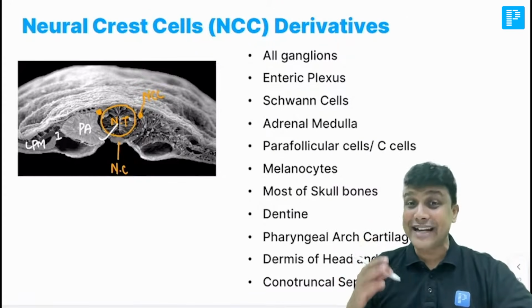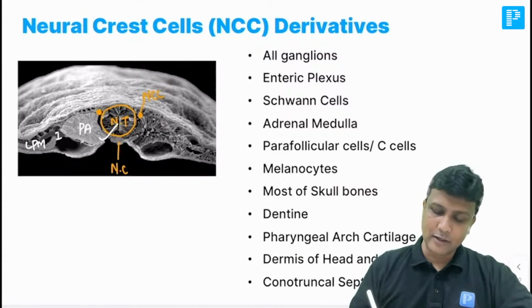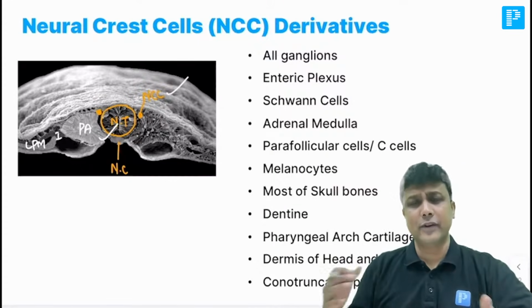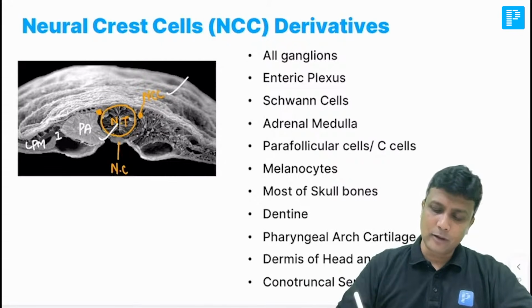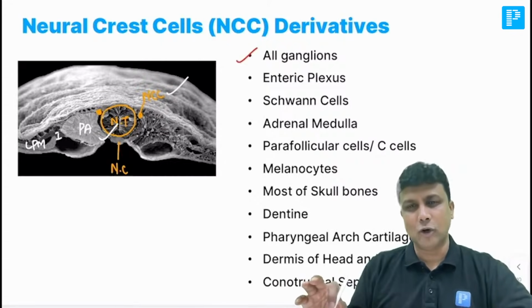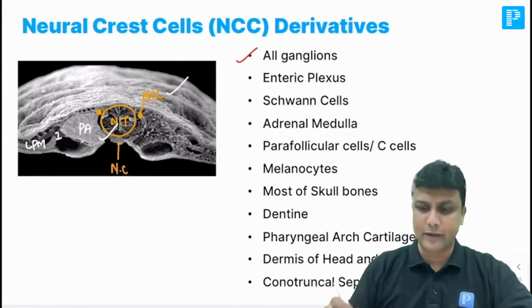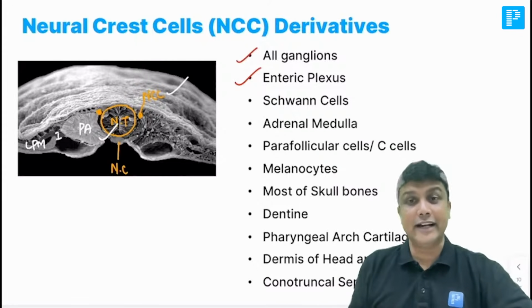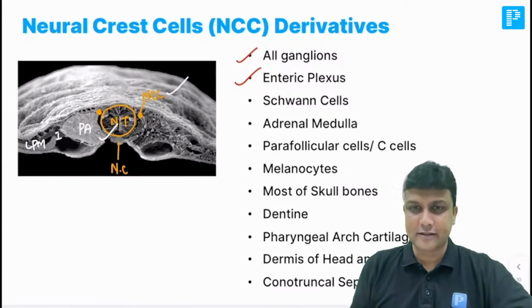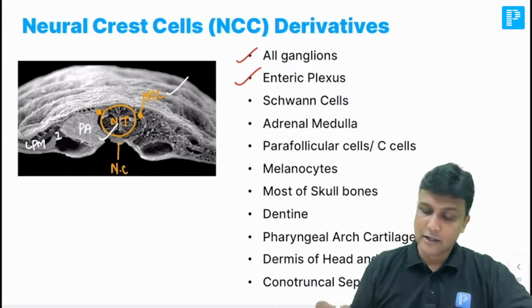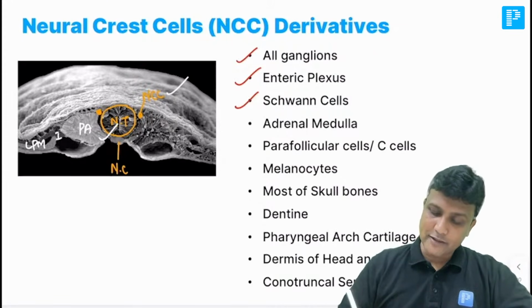It is going to form the central nervous system, whereas now we'll come to neural crest cells. Of course, it is going to form your peripheral nervous system. So number one, it is going to form all the ganglions in our body. All the ganglions, the peripheral nervous system wala part. Even the enteric plexus. Enteric is nothing but the plexus in the intestines, Auerbach's plexus, mesenteric plexus and all. Enteric plexus हो गए. Schwann cells also.